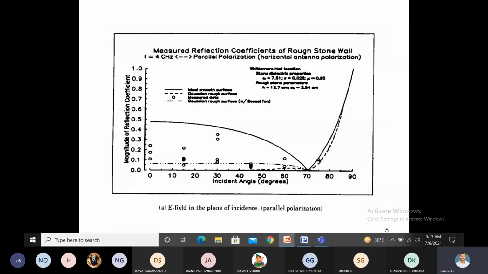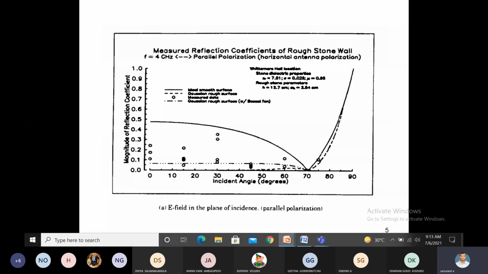For the rough stone wall, we have to fix the antenna in horizontal manner. Suppose this field is projection, we have to go for vertical antenna fixing. Here in this vertical antenna fixing, whenever the incident angle increases, the reflection coefficient also increases.